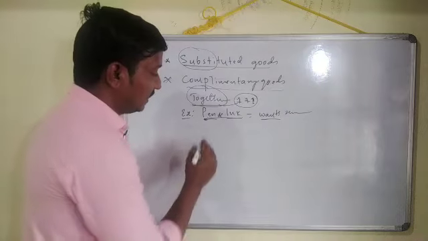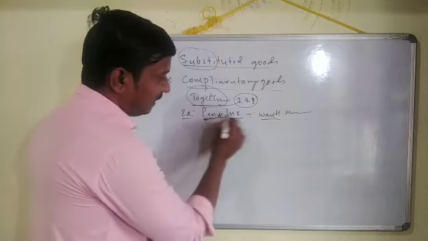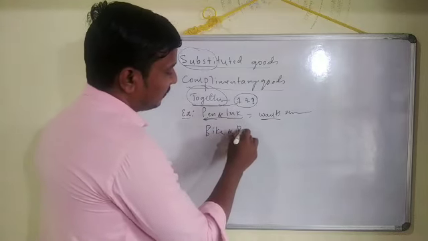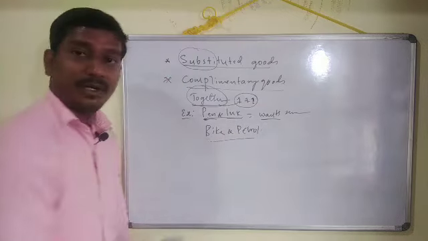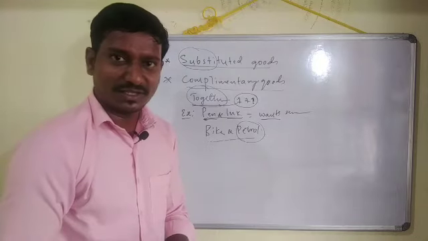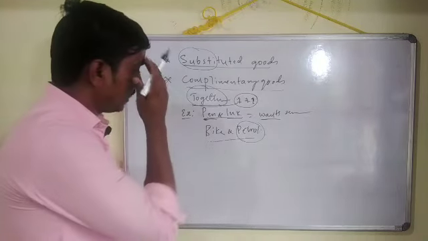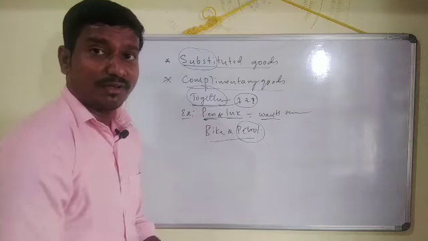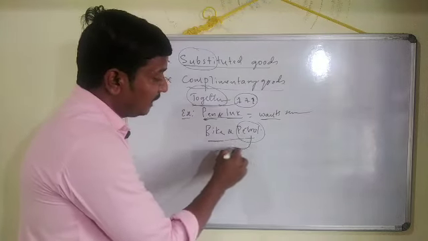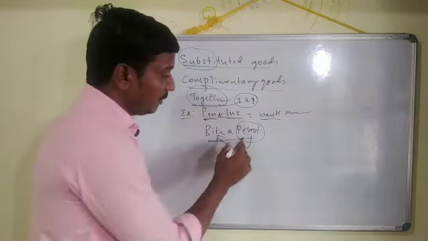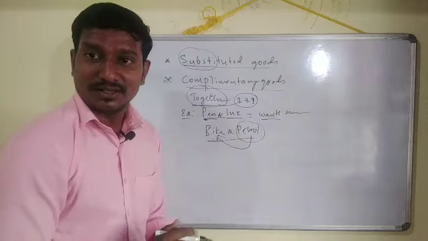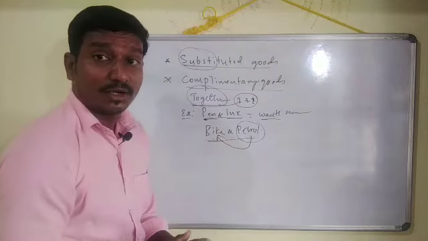Coming to another example, pen and ink is one, the other one is bike and petrol. See, bike and petrol, very important. You may also say, sir, in place of petrol, recently electric bikes have also been introduced. Okay, that is different, that is an exception. Coming to bike and petrol, which we use very commonly, they are very complementary. Why? Because to run the bike we need petrol. If we have petrol, then only the bike can run. So these two are complementary goods.